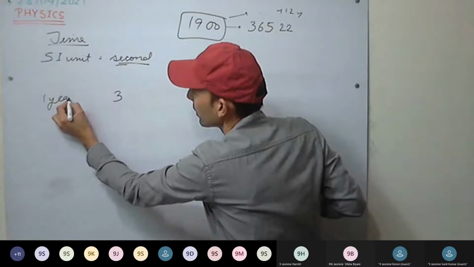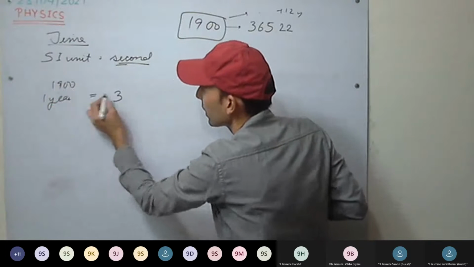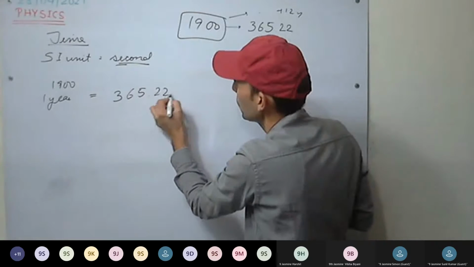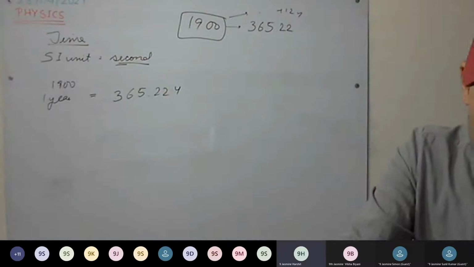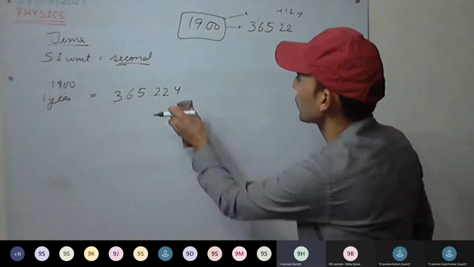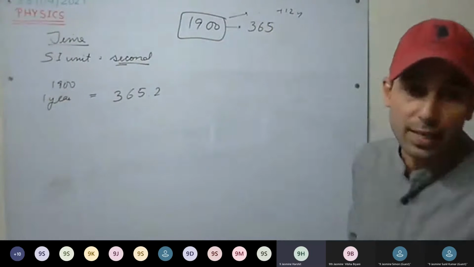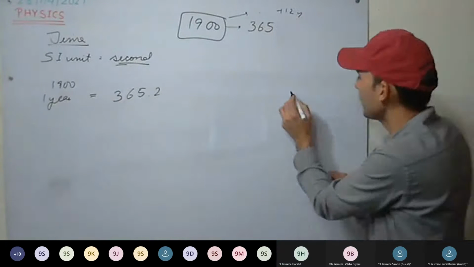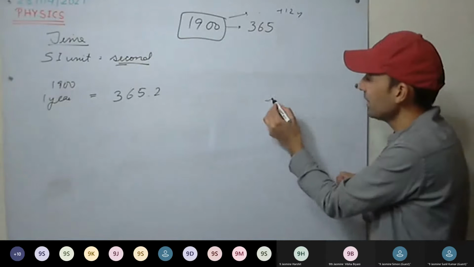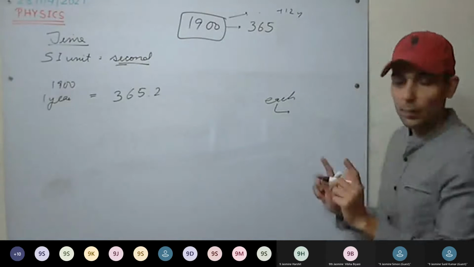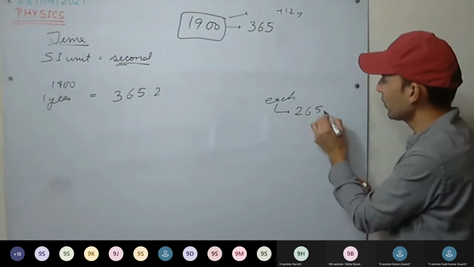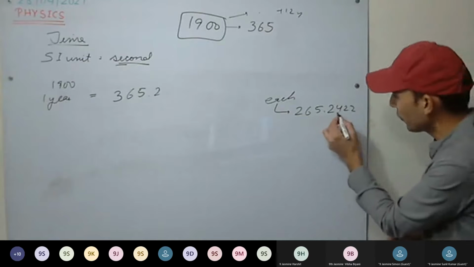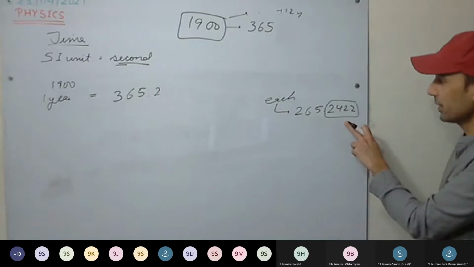This is 1 year. Which year? 1900. And how many days were there? 365.24 days. Sir, it should be 366 days, sir, it is a leap year. See here, leap year we'll discuss afterwards. Each year, how many days does it have? 365.2422 days. So every fourth year, this is 1/4 of the day.